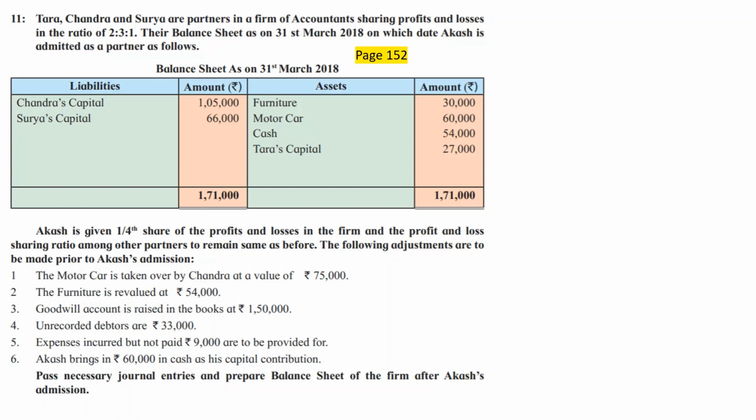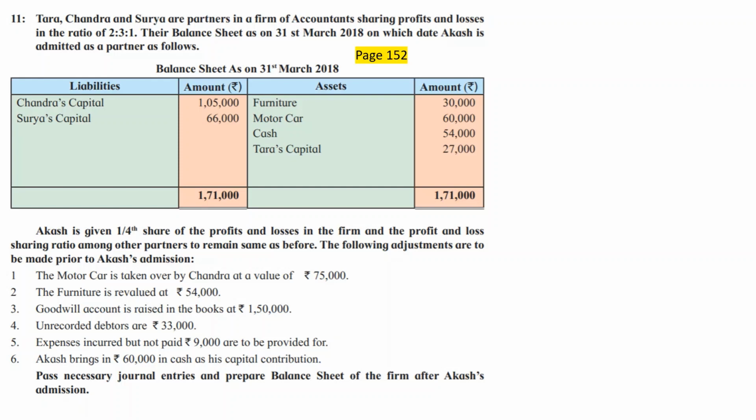Akash is given 1/4 share of the profits and losses in the firm, and the profit and loss sharing ratio among the other partners is to remain the same as before. The following adjustments are to be made prior to Akash's admission. So the new partner's name is Akash, his PSR is 1/4, and they have told us that the other partners' PSR should remain the same as before. In other words, old partners are sacrificing in their old ratio. So the sacrifice ratio and the old ratio are going to be the same.